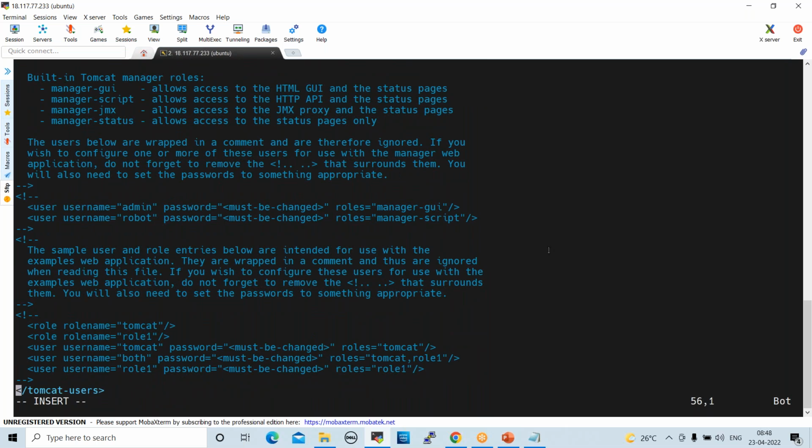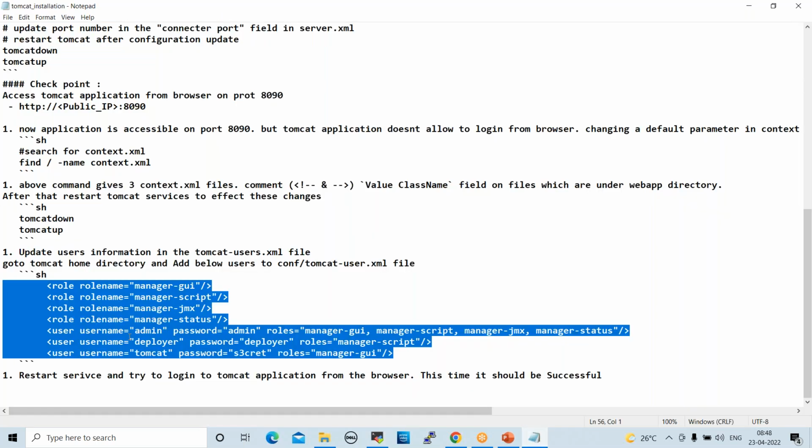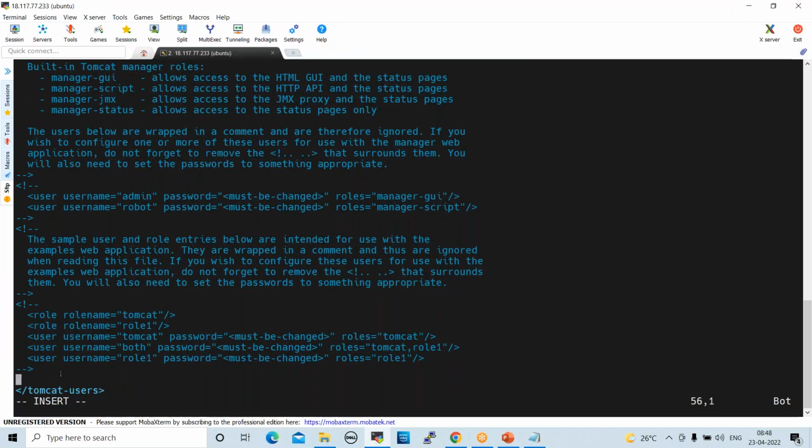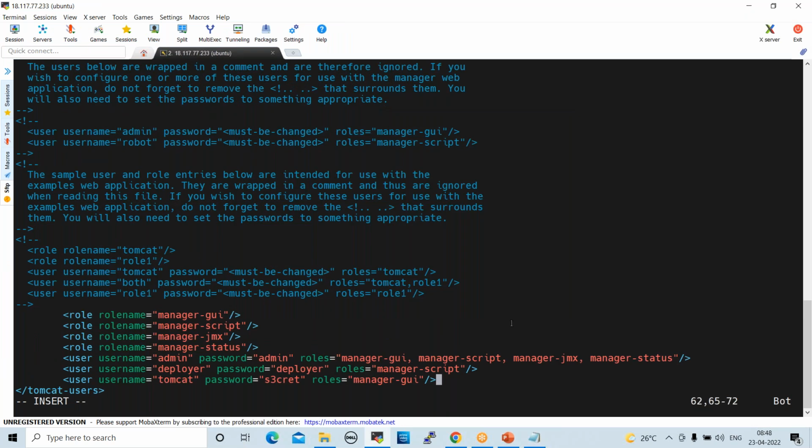Insert here, we can paste whatever credentials you prepared. Just copy this and paste here. Now these are pasted, right? See here, different logins: tomcat with password s3cret, deployer, admin, different credentials.